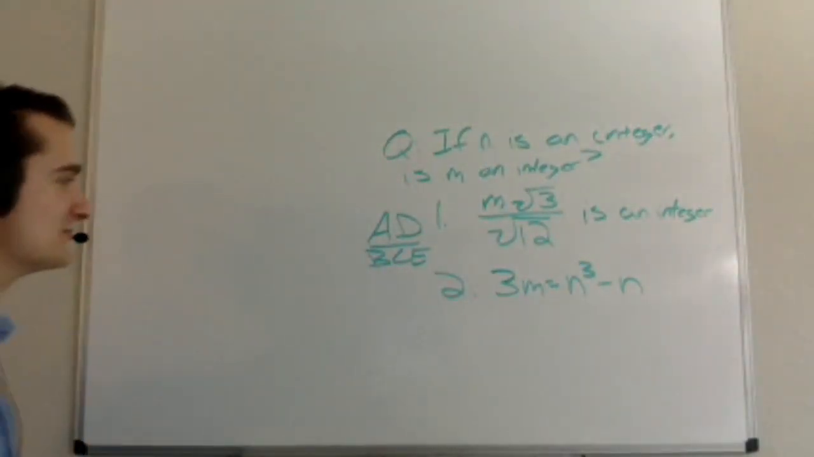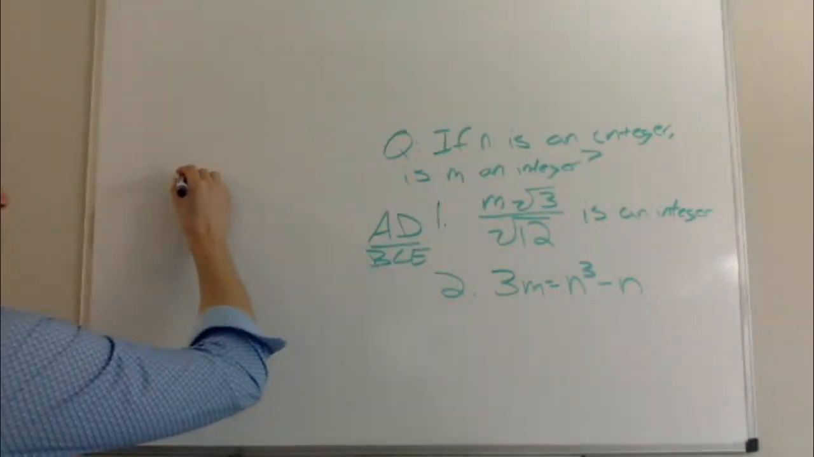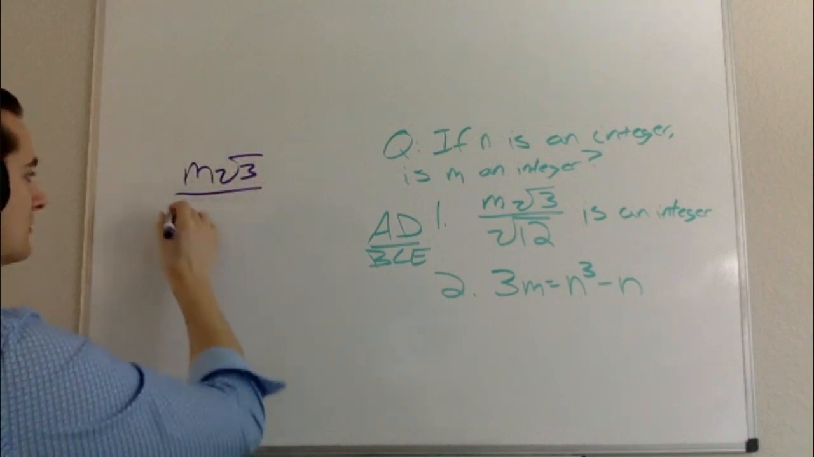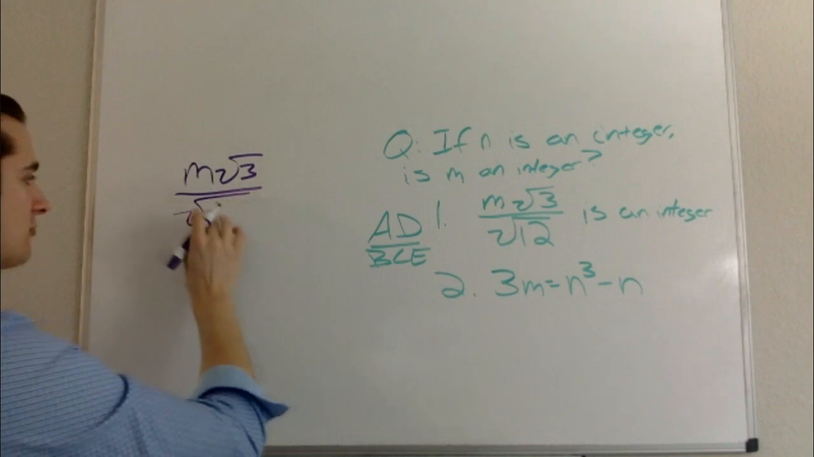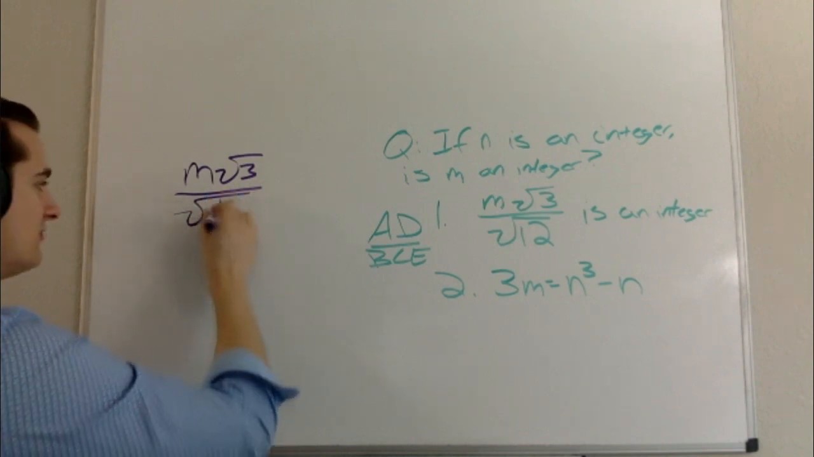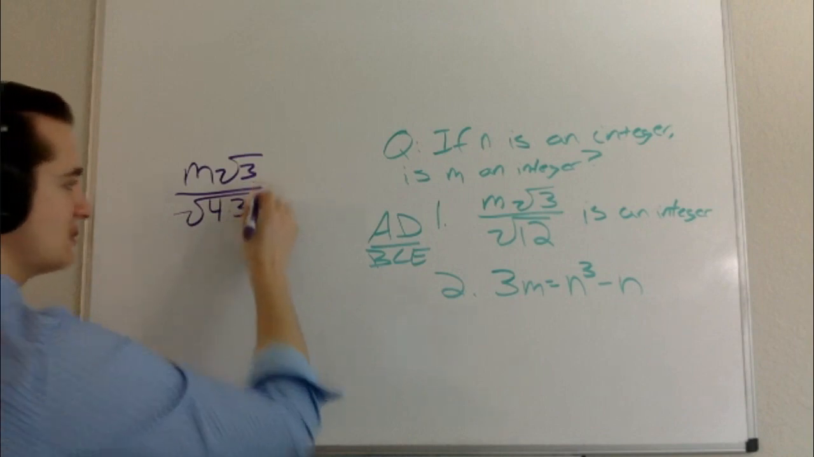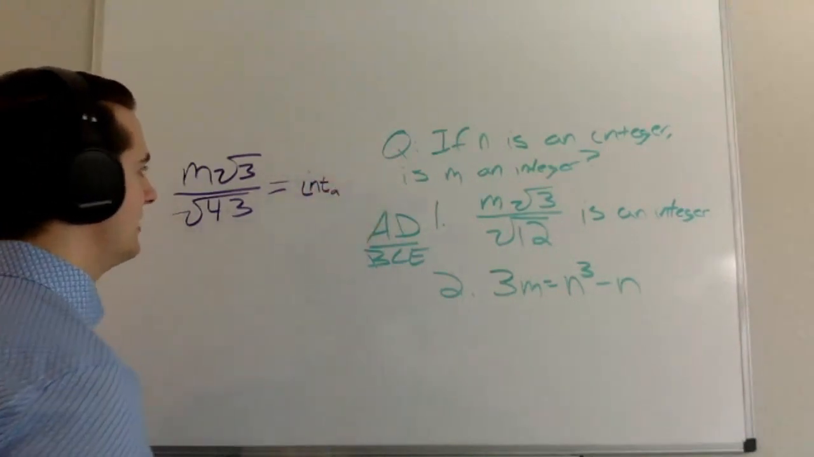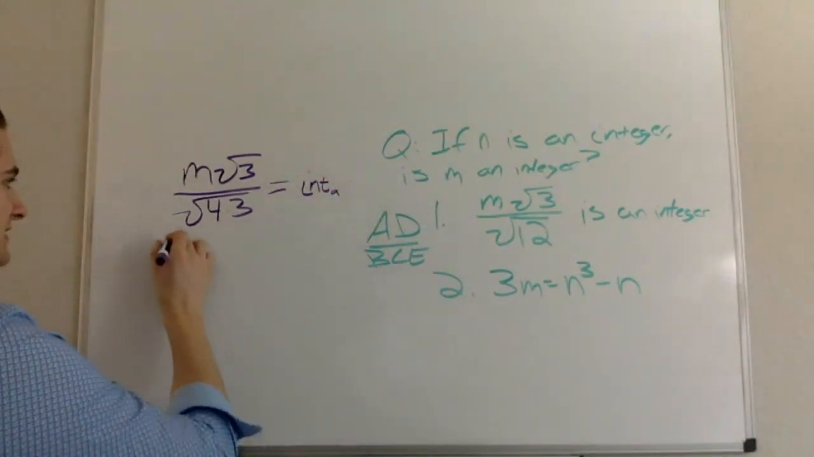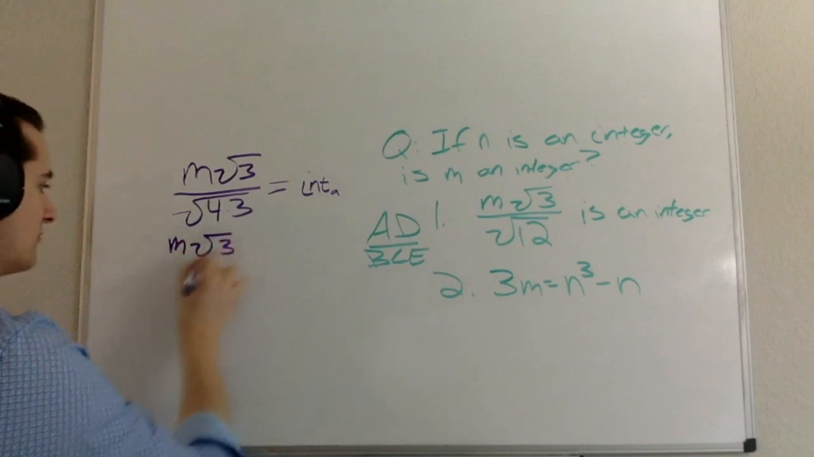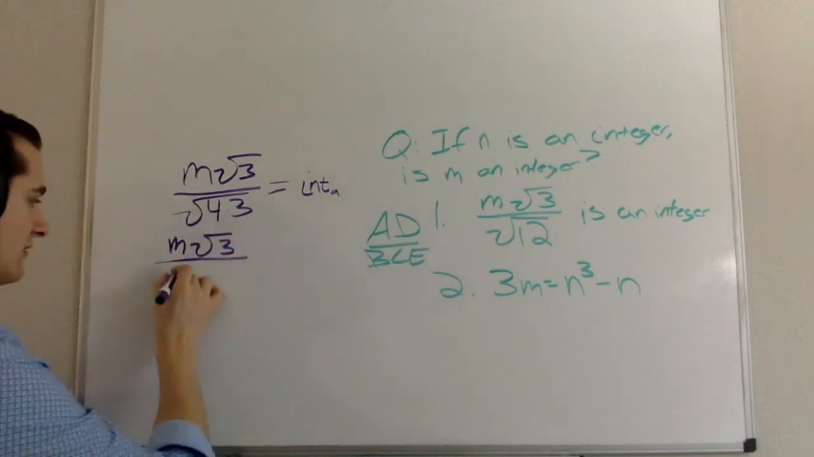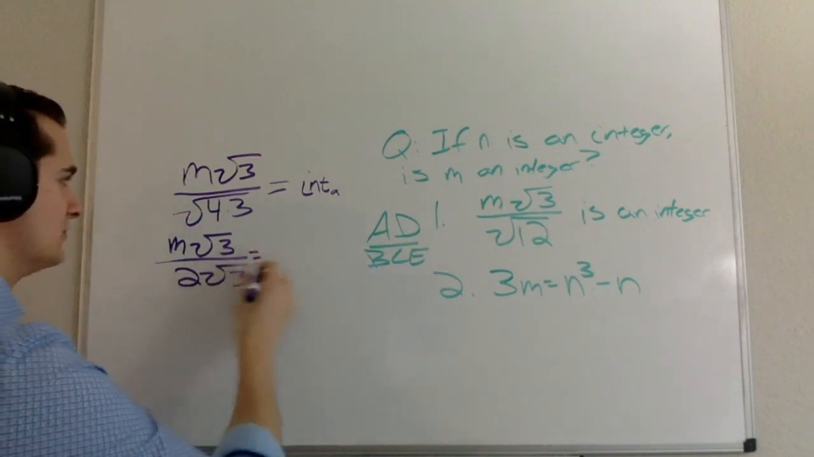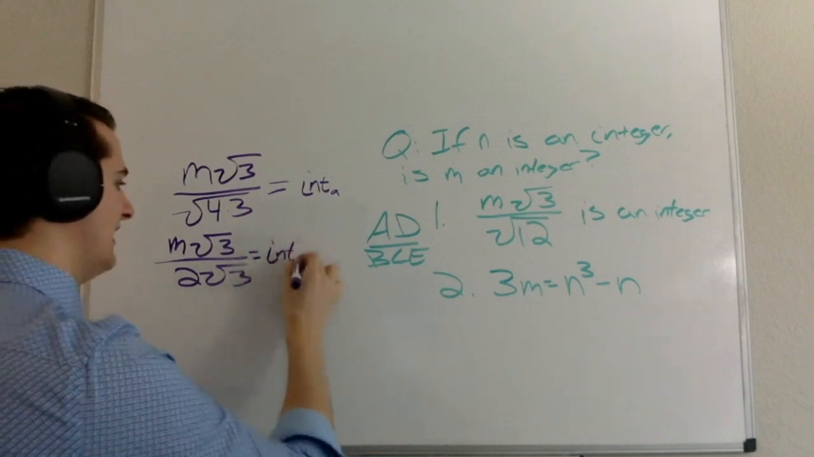But with statement 1 here, what I'm going to do is write that as m root 3 over root 12, but I'm going to rewrite root 12 as the square root of 4 times 3. And I know that that is, according to statement 1, equal to an integer. I'm just going to go ahead and call that integer a. From here, I can rewrite this and say that m root 3 over, and then I'm going to take the square root of 4, making what I've got on the bottom 2 root 3, is equal to integer a.